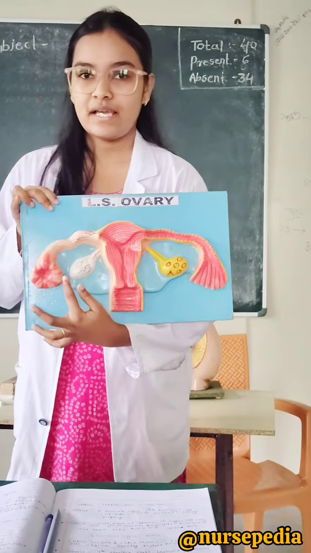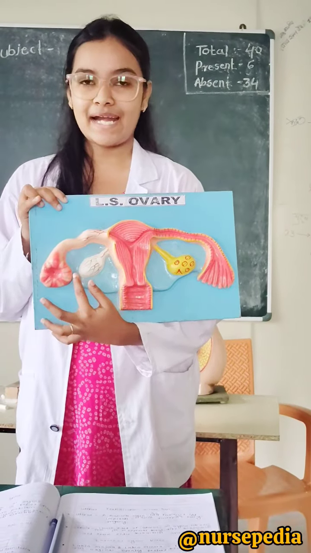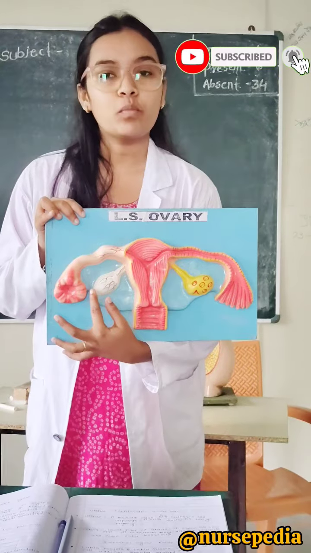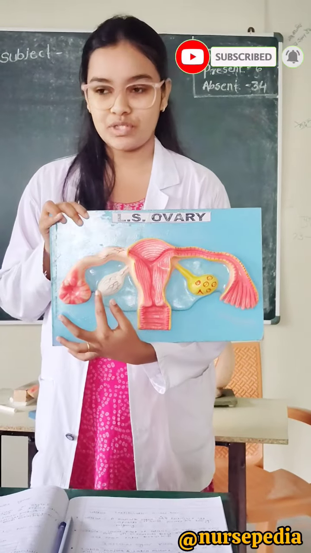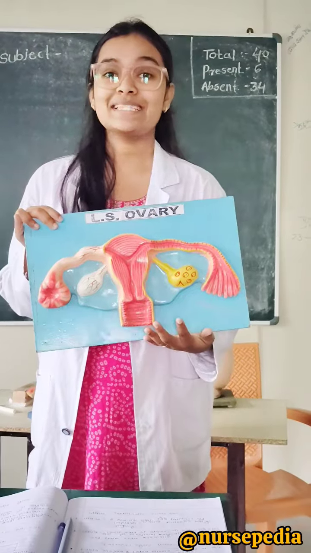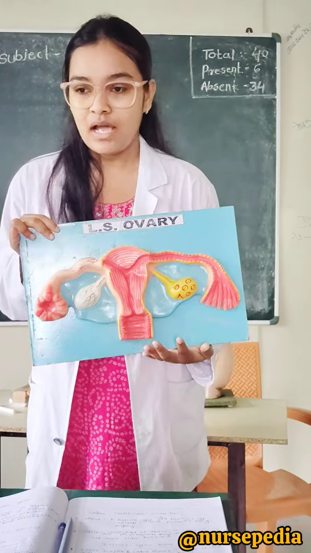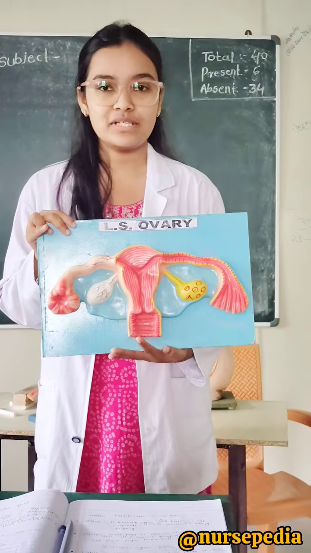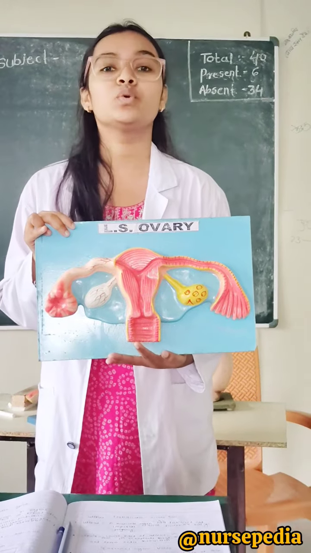These are the ovaries. These are oval and small shaped glands that produce the egg, or ova or ovum, and hormones like estrogen and progesterone. These are the fallopian tubes, also known as Bijvahinya in Marathi. These fallopian tubes transport the egg from the ovary to the uterus for fertilization to occur.